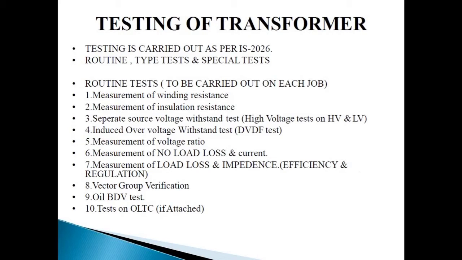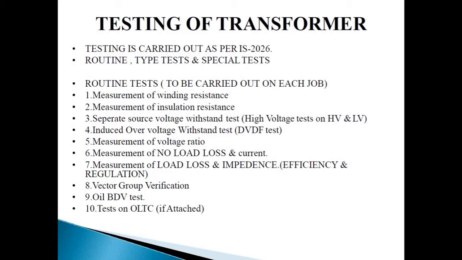Routine tests are made on every transformer before it leaves the factory to ensure that it is in accordance with the specification. Here, first is measurement of winding resistance, second is measurement of insulation resistance, third is separate source voltage withstand test, like high voltage test on HV and LV. Fourth is induced over voltage withstand test, or DVDF test.